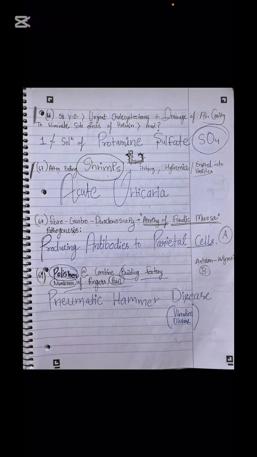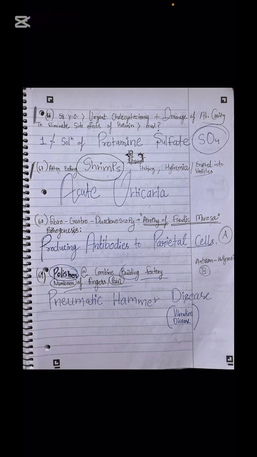So next is the case where esophagogastroduodenoscopy shows atrophy of the fundic mucosa. What pathogenesis would have occurred? Sir, this is atrophy of the fundic mucosa, and no other pathology is given in the question. So why did the atrophy occur in the fundic mucosa? Probably because of autoimmunity, because no other pathology is detected. So autoimmune is the process, which is the case of gastritis A, which is autoimmune type. A for gastritis A, A for autoimmune.